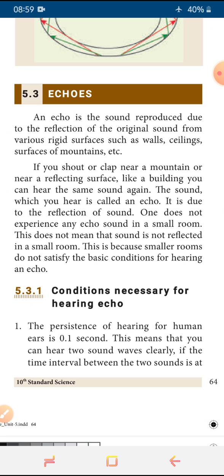This is called echo. Echo can be defined as sound reproduced after reflection from the original sound. The sound reproduced after the reflection from the original sound is called echo. It may happen on walls, ceilings, surfaces of mountains, etc.